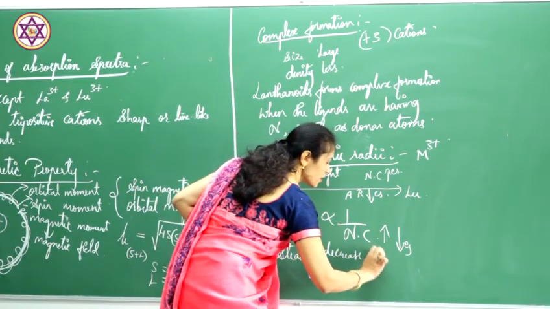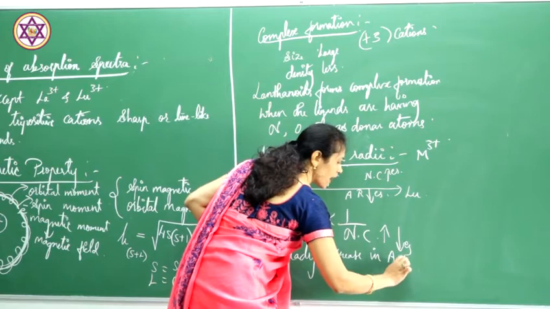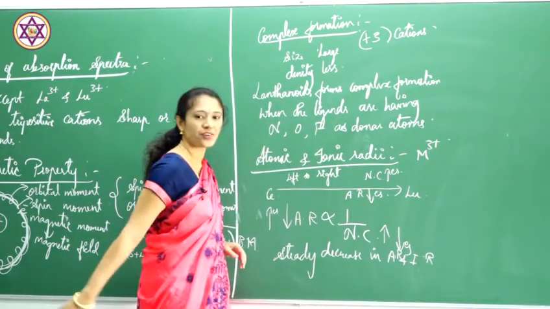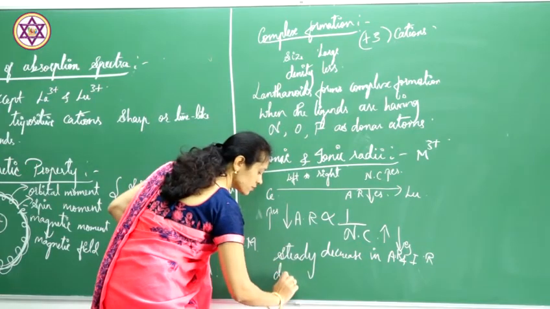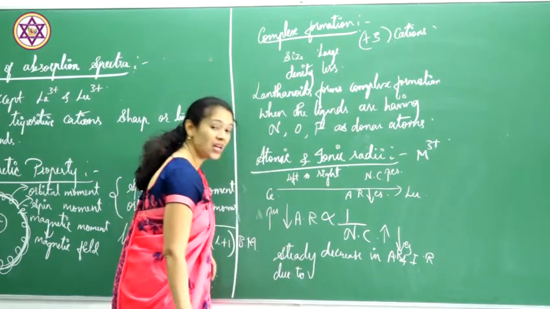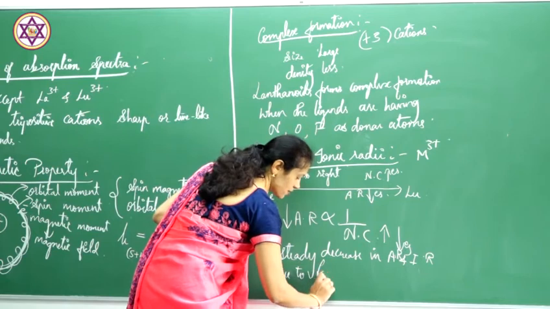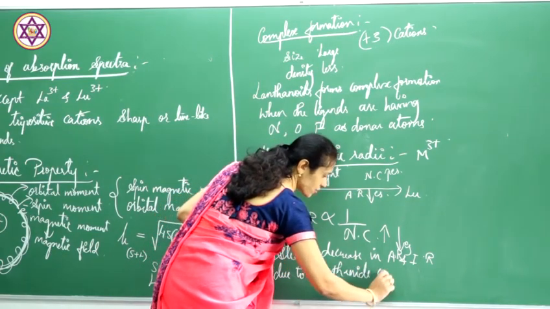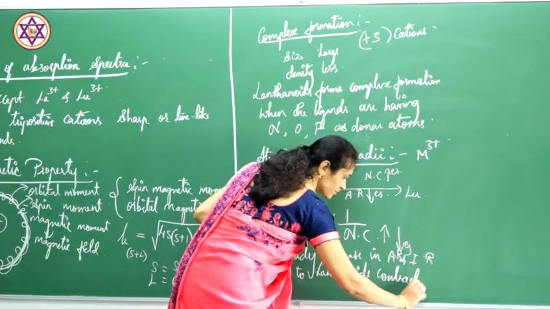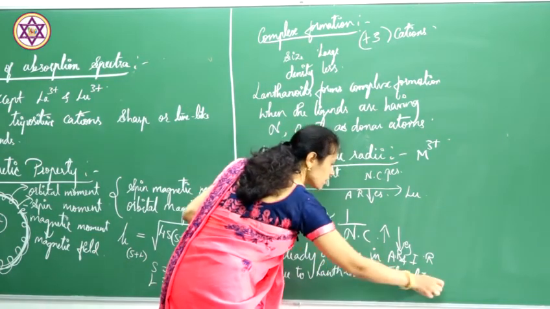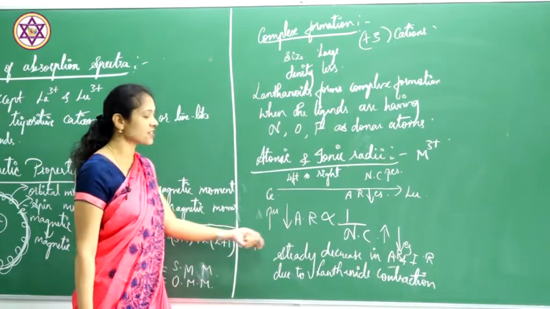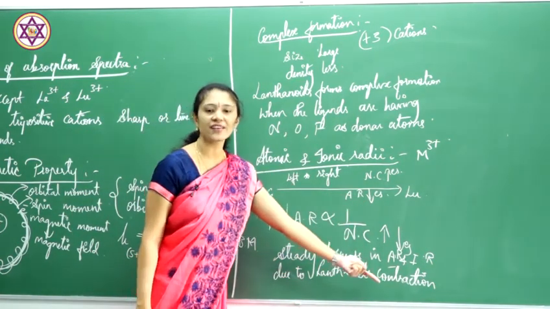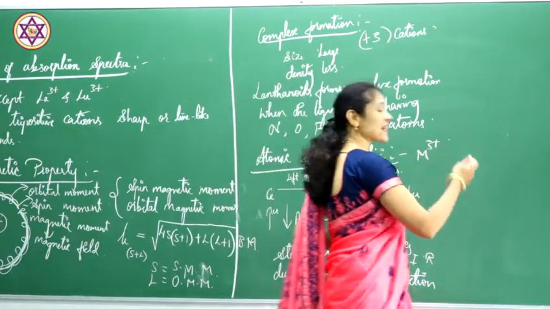radii. Atomic radii and ionic radii, due to lanthanide contraction. There is a steady decrease in the size of these elements due to lanthanide contraction. What is lanthanide contraction?